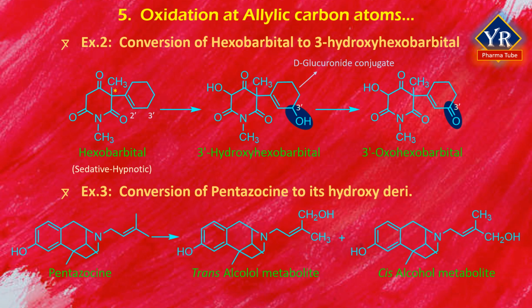In the third example, pentazocine undergoes allylic hydroxylation at the two terminal methyl groups of its N-butenyl side chain to yield either the cis or trans alcohol metabolites shown in the diagram. In humans, more of the trans alcohol is formed.